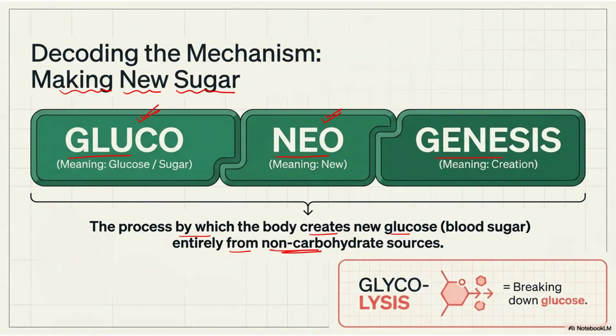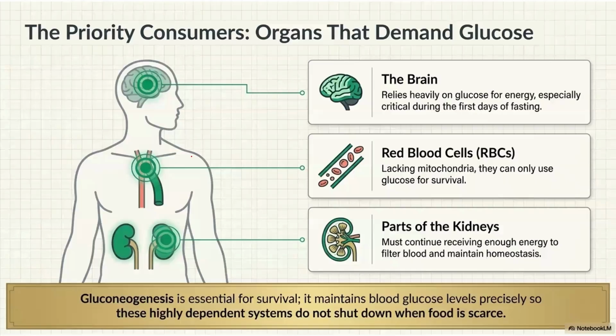Clear? Now, why does the body have to do gluconeogenesis, why is it necessary? Because a few organs depend only on glucose, just like our brain. It depends only on glucose for energy, especially during the first days of fasting. Second, RBC, which also uses only glucose for survival.